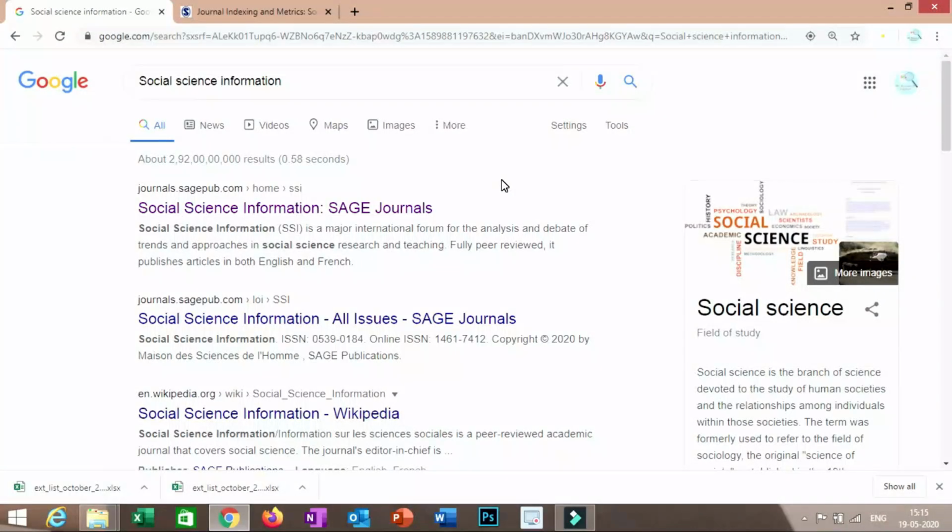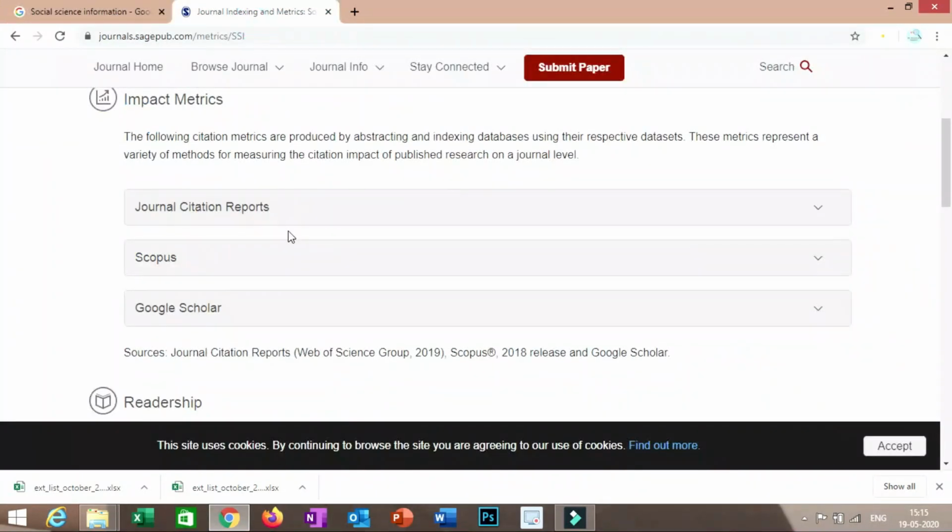The next journal is also from the same category, Sage Journals. The journal is Social Science Information. You have to follow the same pattern to analyze different parameters. And this journal is also an unpaid journal. It is indexed in Scopus also and Social Science Citation Index.